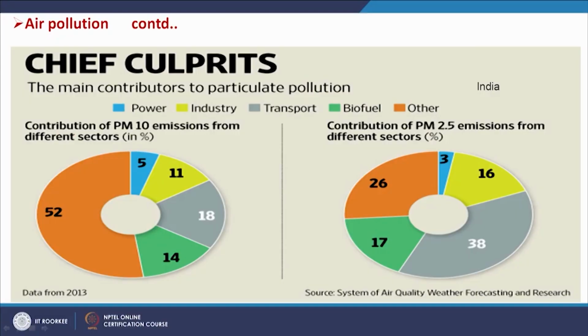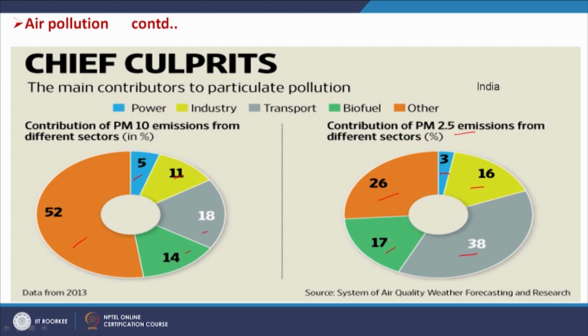Here is the contribution to PM10: transport 18%, biofuel 14%, industry 11%, power 5% and 52% others. Similarly, for contribution to PM2.5 emissions from different sources, transport is 38%, industry 16%, others 26%, power 3% and biofuel 17%.